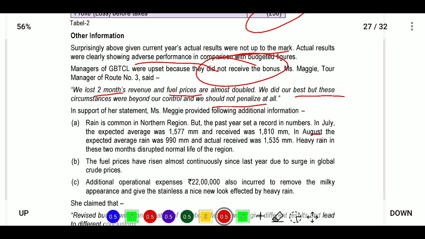So what we will do now, we will take the 10 months budget, 10 months revenue. If you have a profit for 10 months based on the budget, the budget profit margin will be 20%. Now we will take actual also for 10 months, and if you got the 20% profit margin, or if you got any profit margin, then you will get the bonus. If you get a loss, then you are penalized. So we will prepare the 10 months actuals, and based on margins, 20% is the budget margin, we will see if you got the profit margin, you will get the bonus.